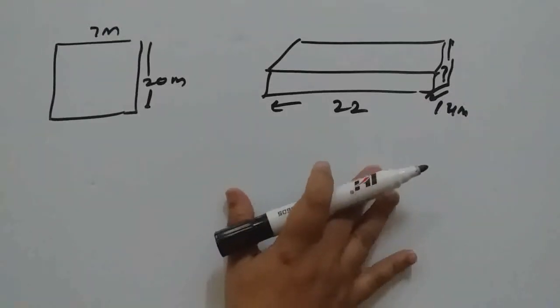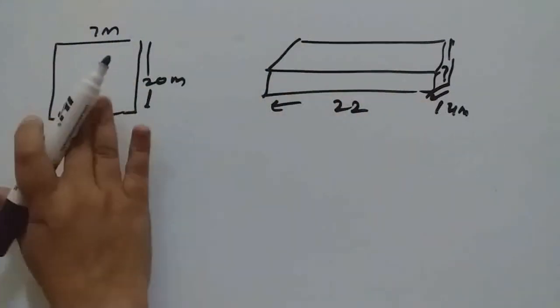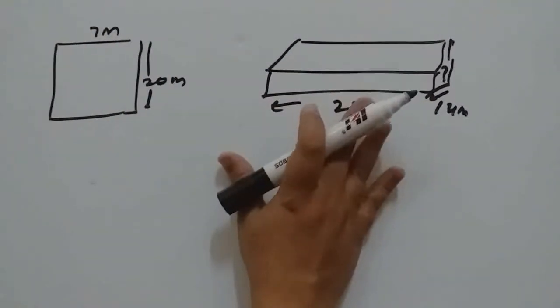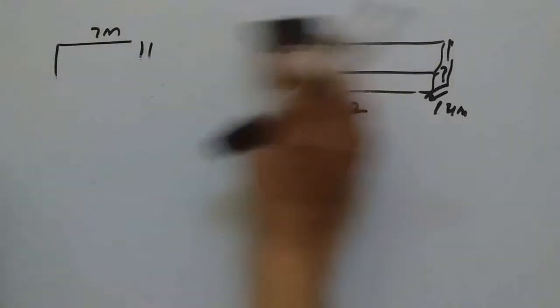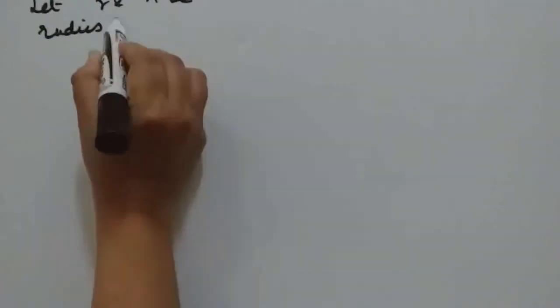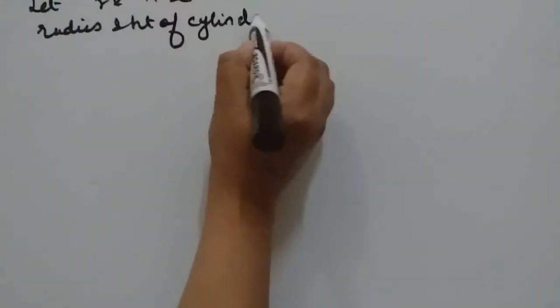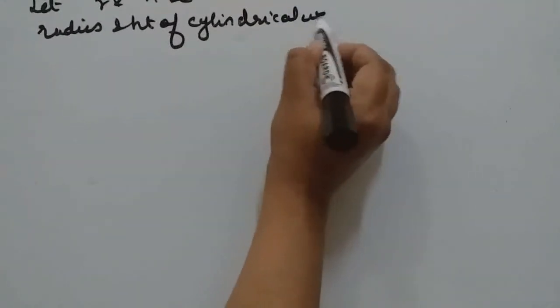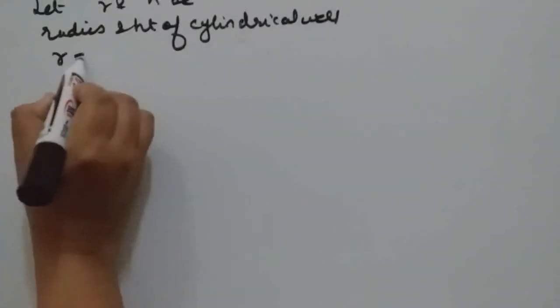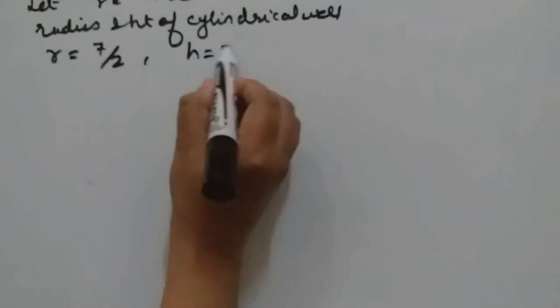So what we can write, volume of this will be equal to volume of this. That means volume of cylinder is equal to volume of cuboid. So first we will suppose all the dimensions here. So let R and H be radius and height of cylinder or cylindrical well, we can write. So R, diameter is 7, so R is 7 by 2 and height is 20.